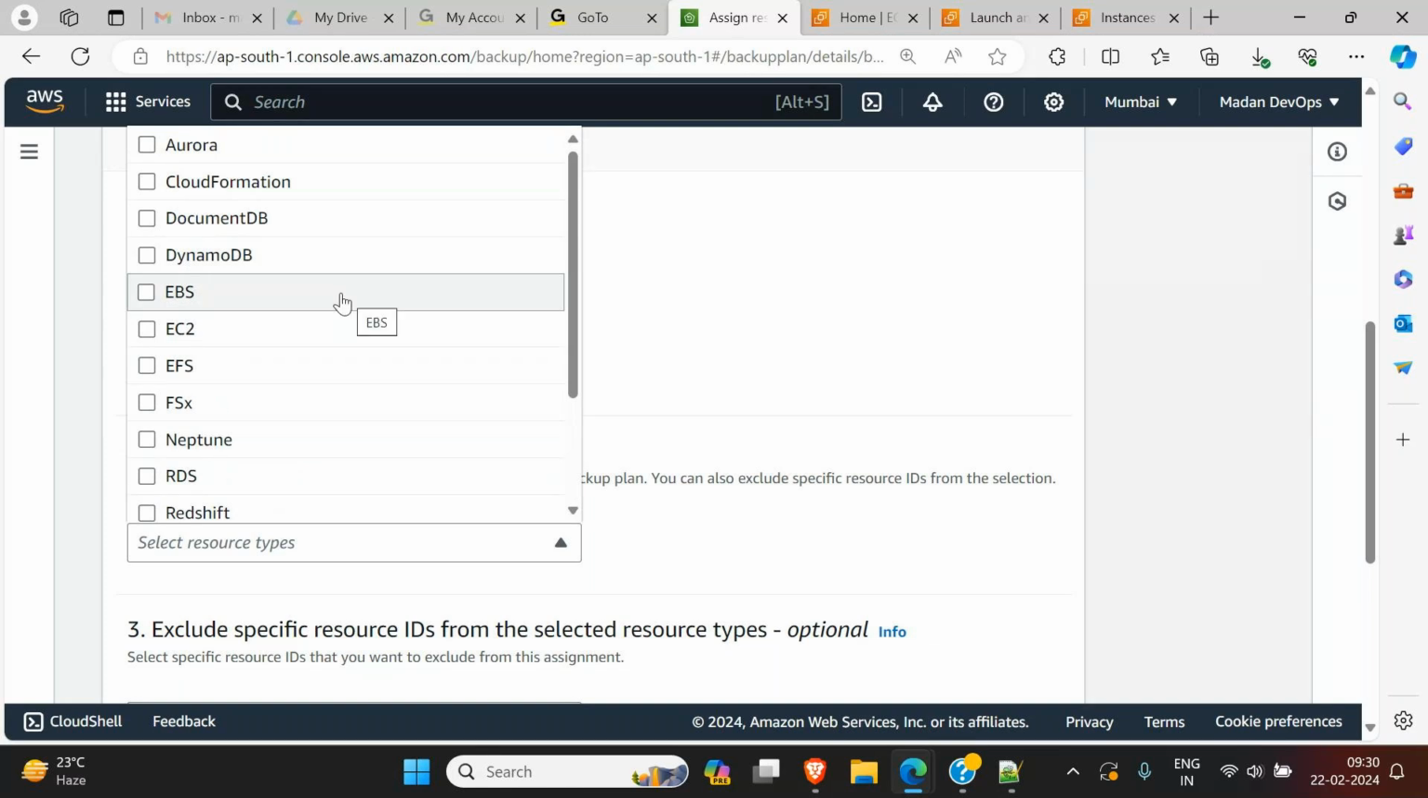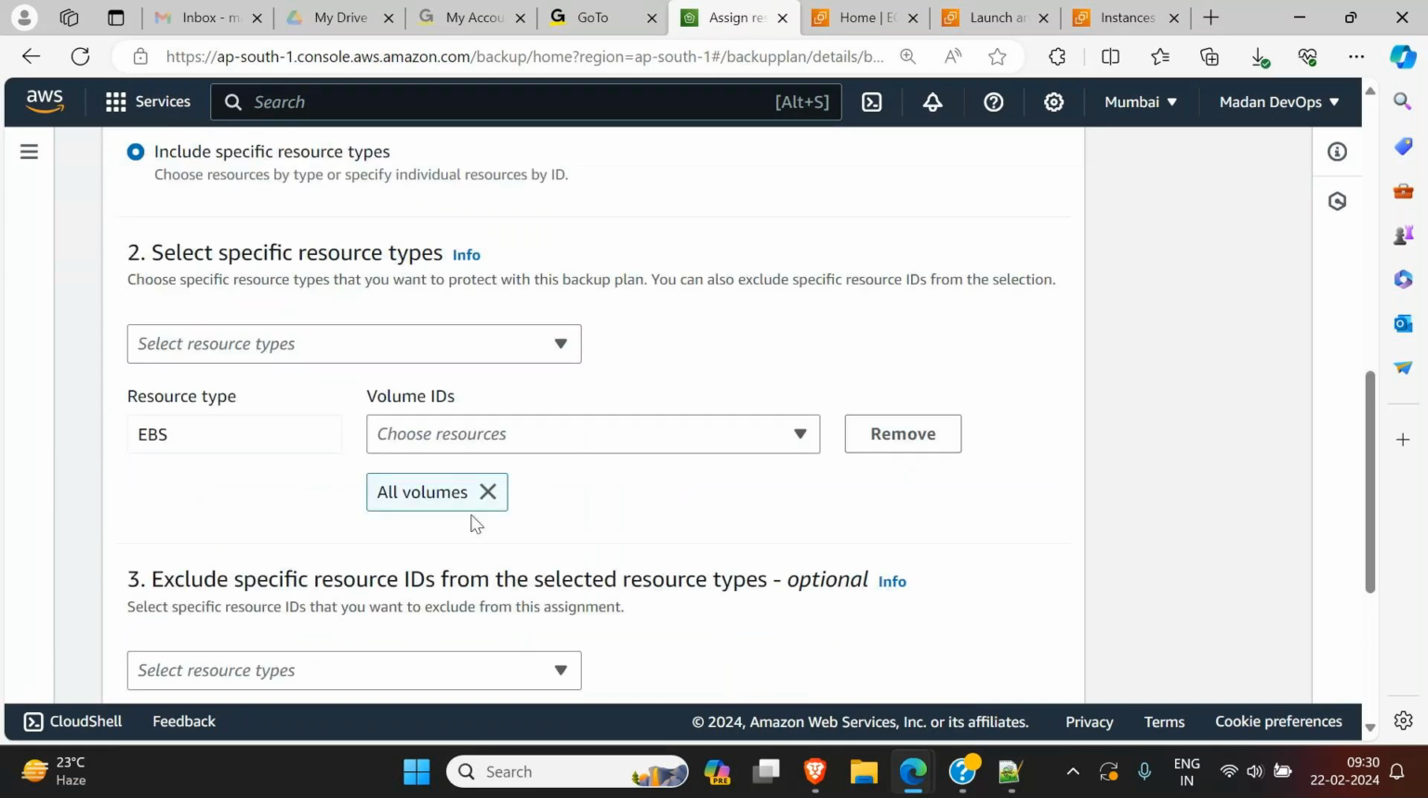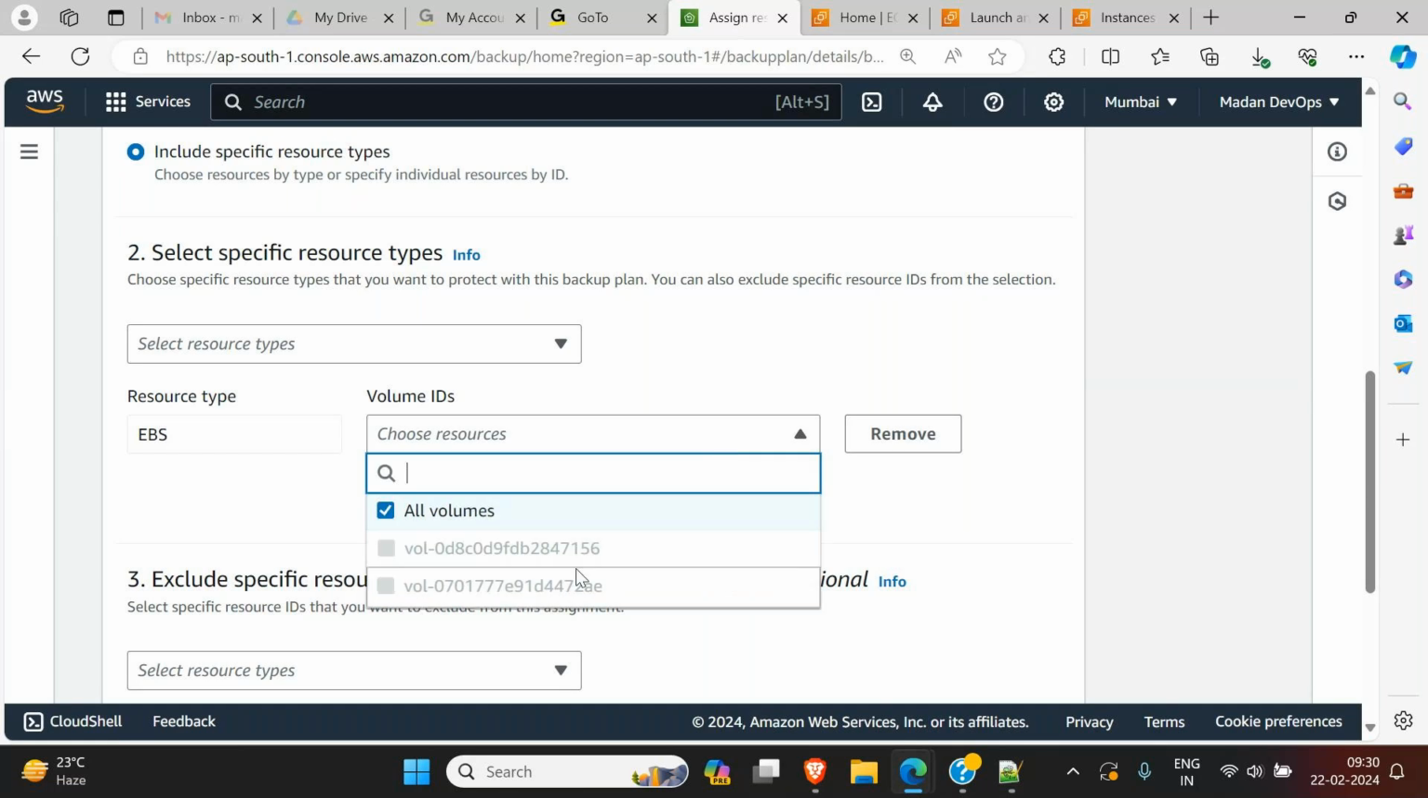Now let's try with EBS. Now I want to take backup of EBS. Select EBS. When I select EBS, you see here it is by default selected all volumes. If you click this drop down button, you will see two volumes already selected. One is ending with 156.